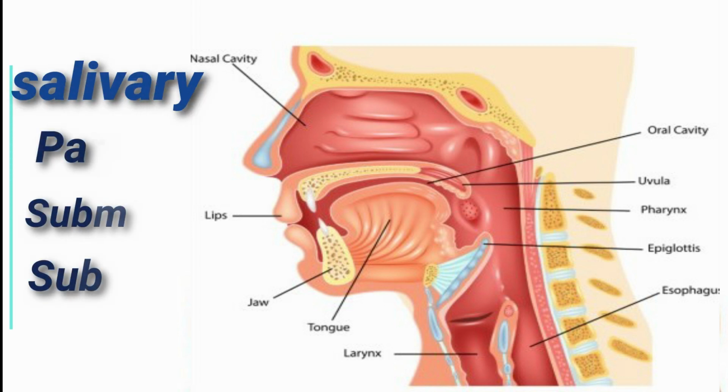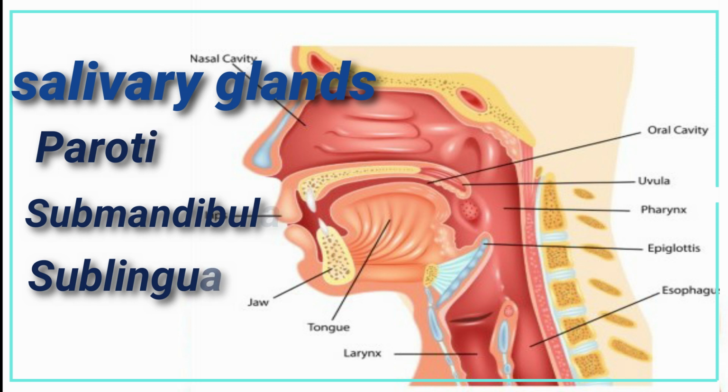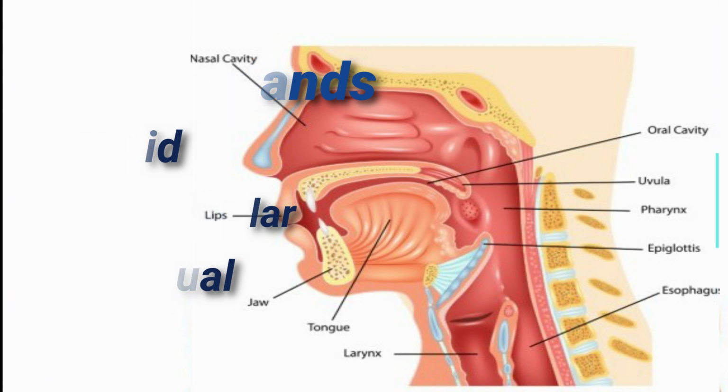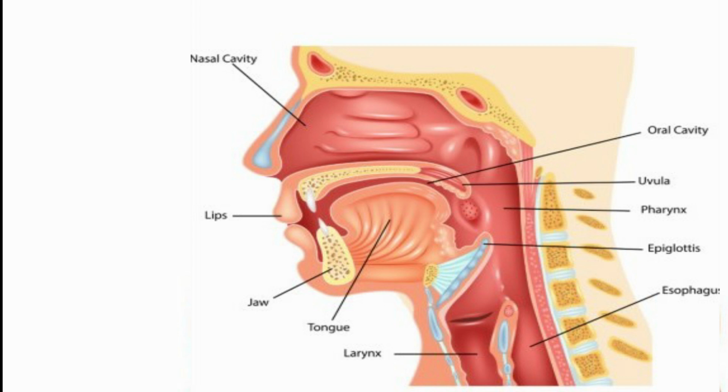The 3 pairs of salivary glands are parotid, submandibular and sublingual. The tongue helps in mixing the food and pushing it into the pharynx. The lower jaw also helps in the whole process.